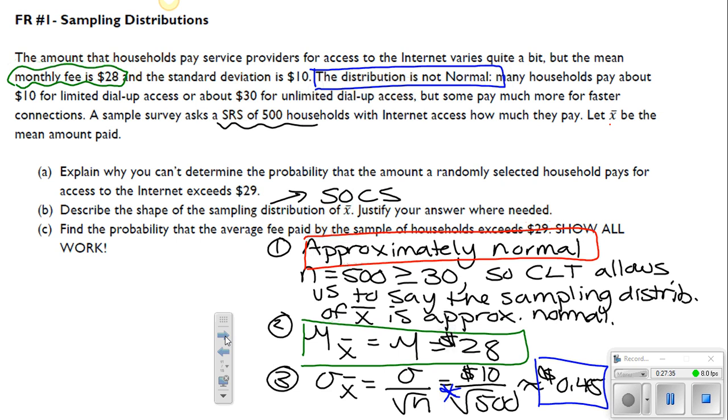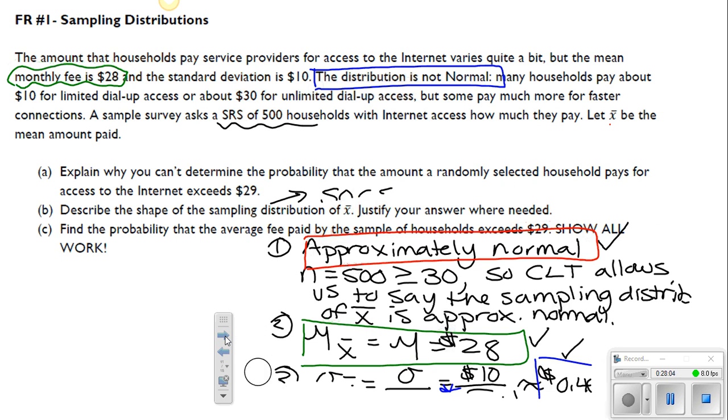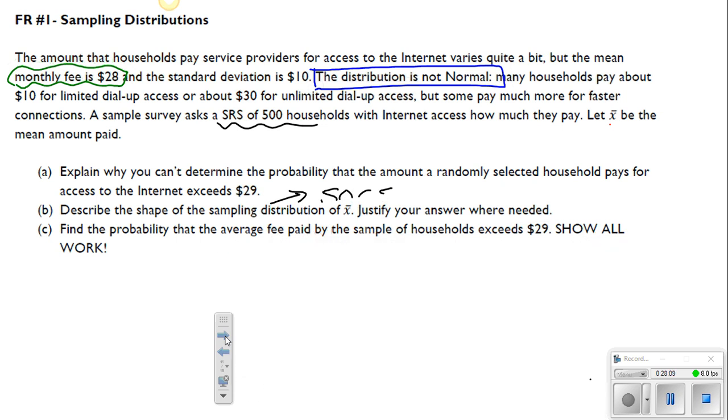Please check the work that I already have on Canvas for the practice test for the statement. You should write one statement here that blends all this together. That statement should be that the sampling distribution of X bar is going to be approximately normal with mean of $28 and standard deviation of 45 cents. We're actually going to use that information now to answer the last part of this question, which is to find the probability that the average fee paid by the sample of households exceeds $29.